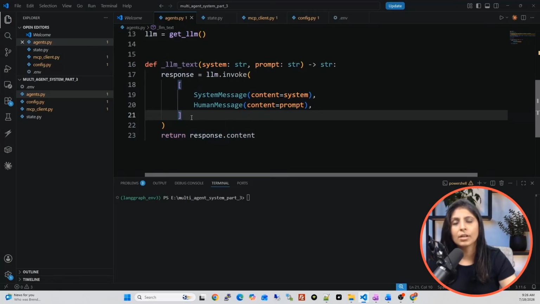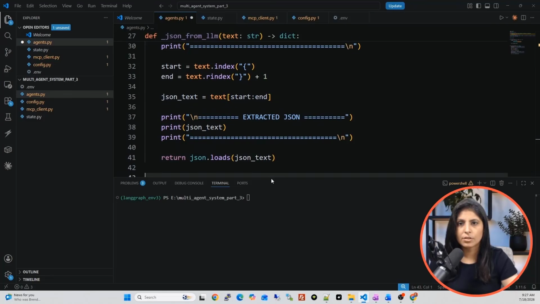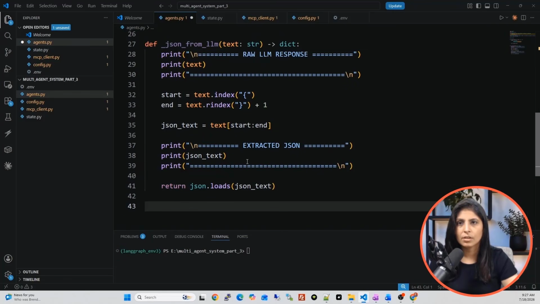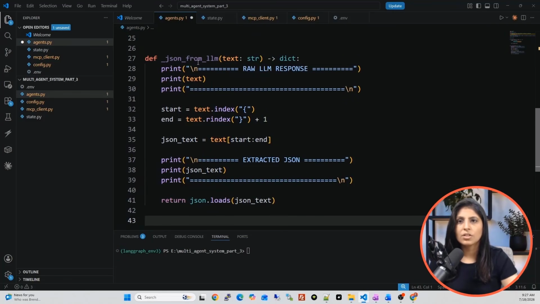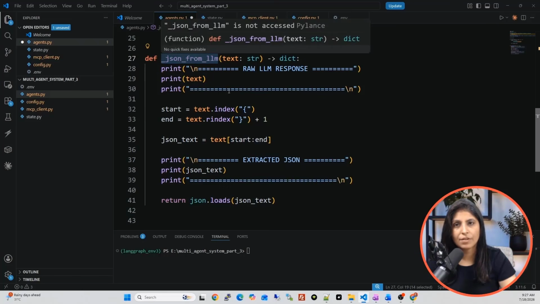Now let's write another helper function. This is my second helper function. See, the function name is JSON from LLM. As I've told you, the output from the LLM and from MCP servers, we mostly get in the form of JSON. So we need to get the exact data from that JSON. For that, I have used this JSON from LLM function.